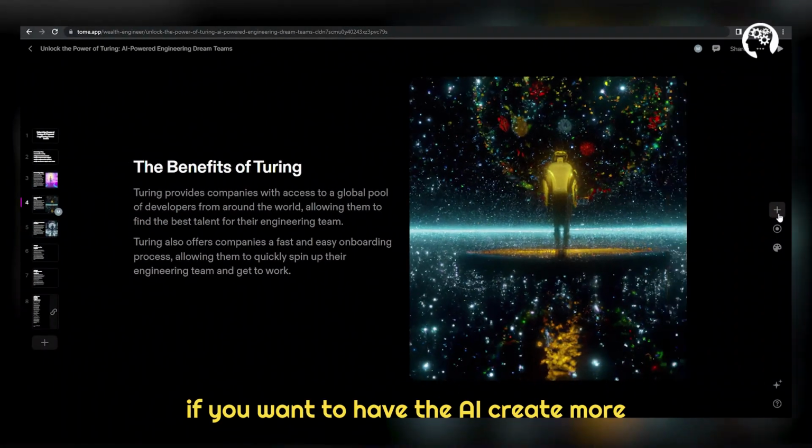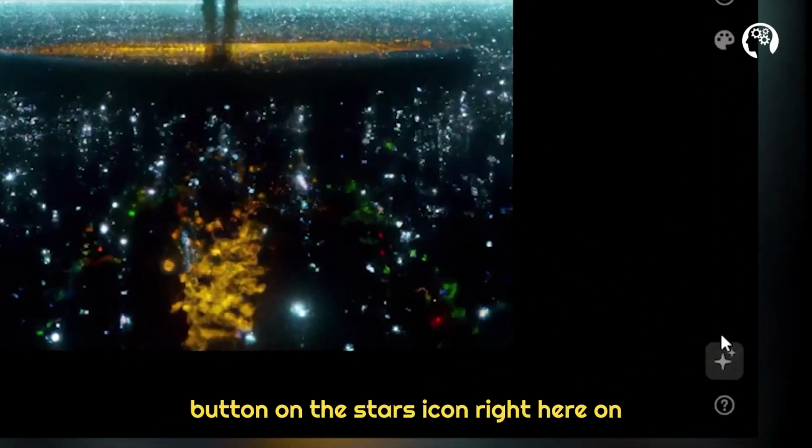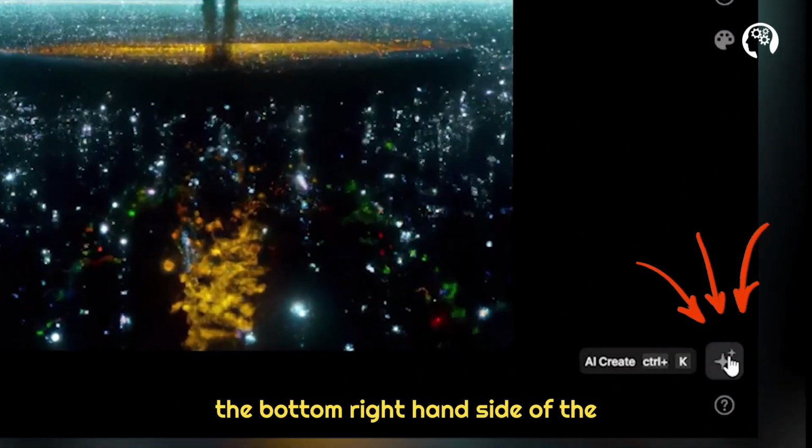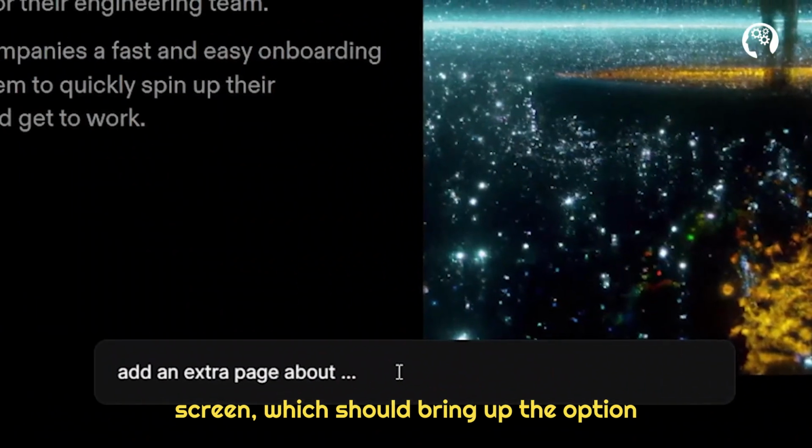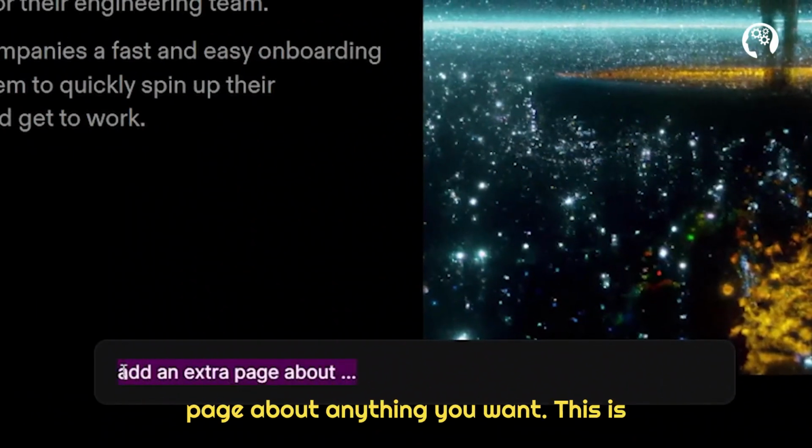Lastly, if you want to have the AI create more slides for you, you could just click the button on the stars icon right here on the bottom right-hand side of the screen, which should bring up the option for you to tell the AI to add an extra page about anything you want.